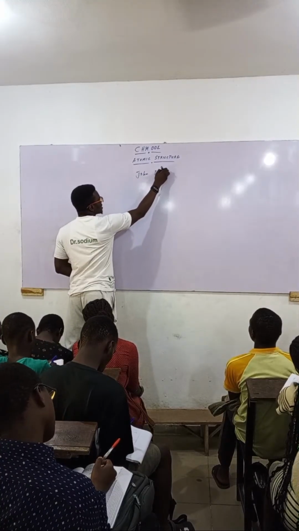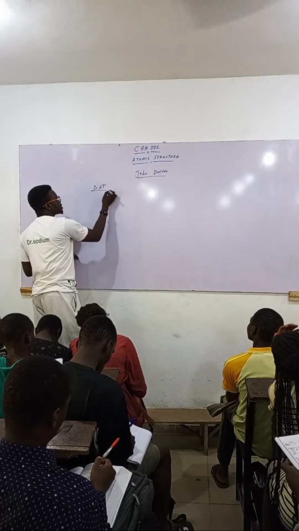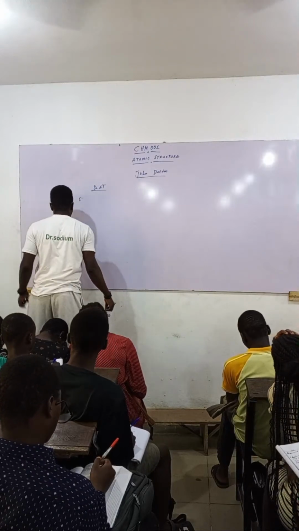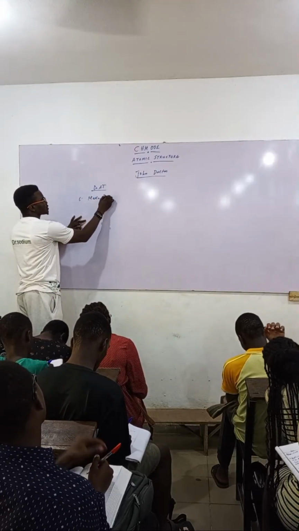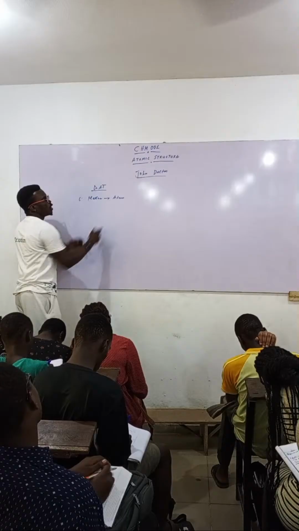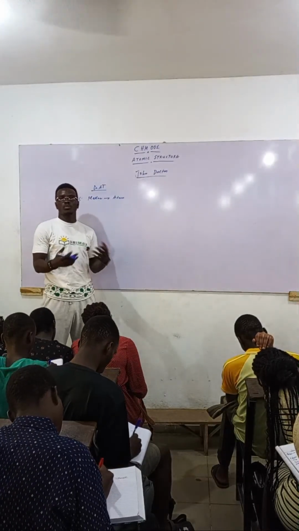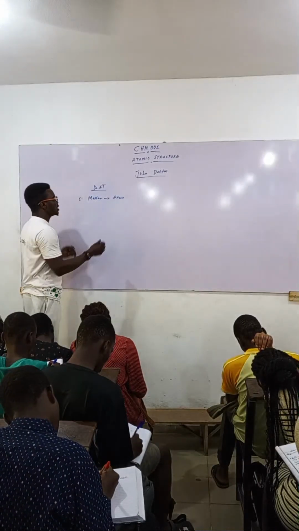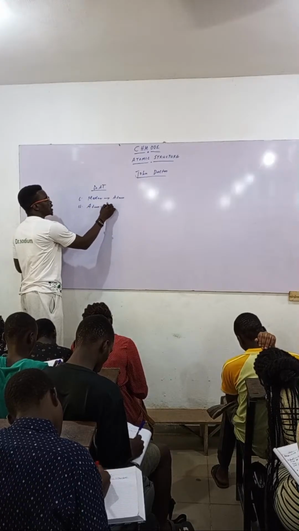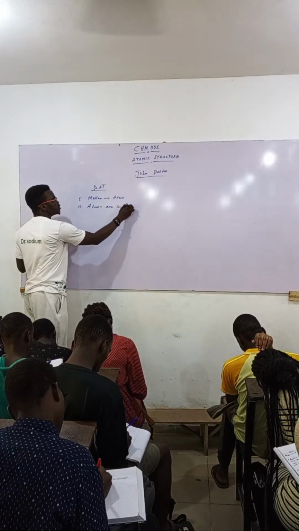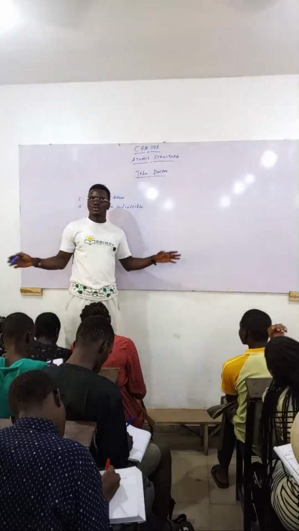So what was Dalton's atomic theory? That's the first thing we look at. Dalton's atomic theory. Number one, Dalton said that all matter are made up of what? Atoms. All matter are made up of atoms. So anything you have in the universe is made up of atoms. The second theory says that atoms are indivisible. That means when you take an atom, you cannot break it down.